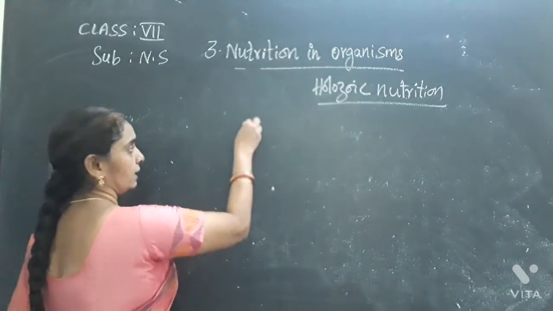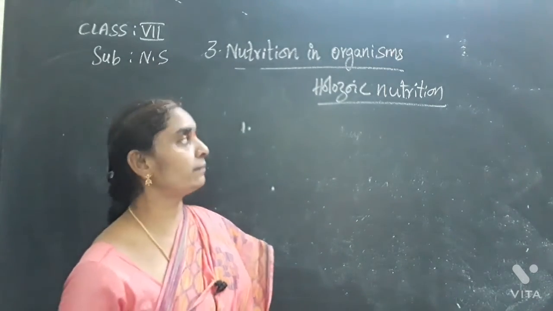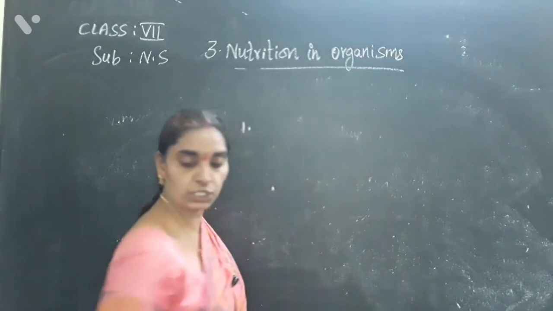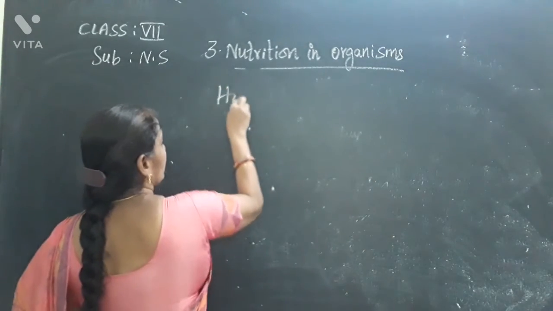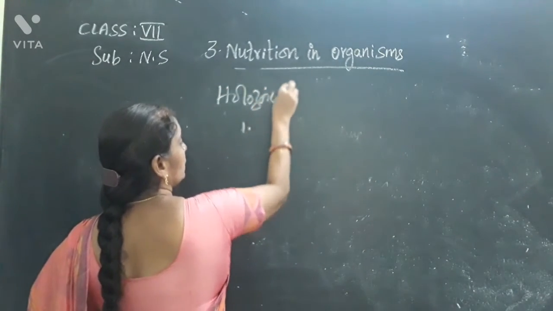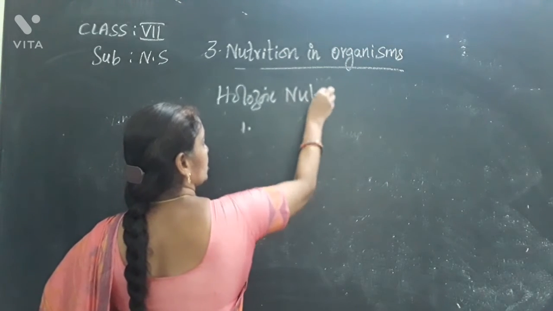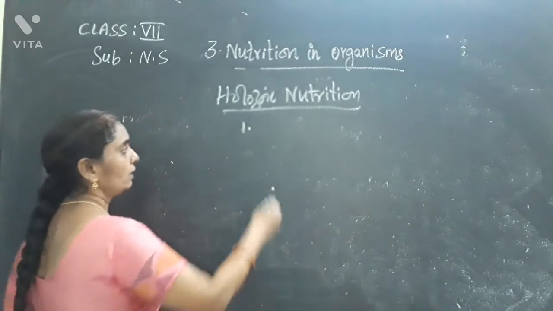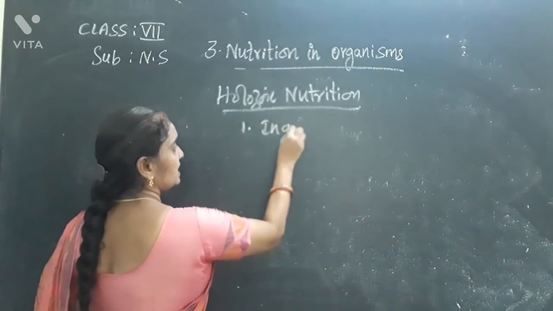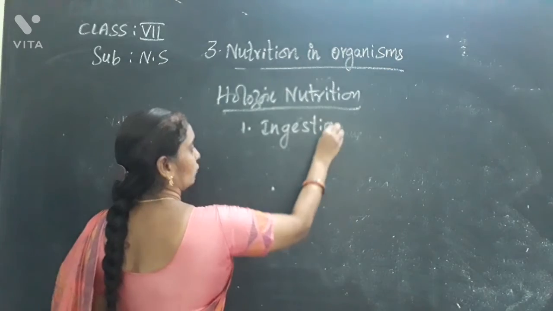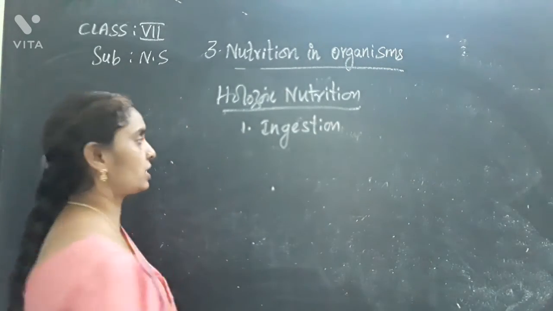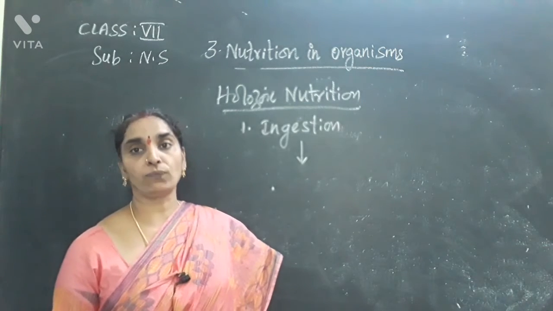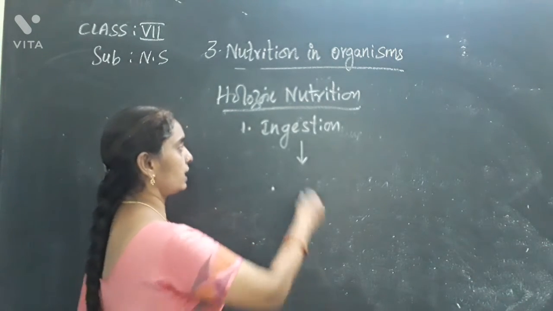The various steps that are undergone in the holozoic mode of nutrition are as follows. The first step is ingestion. What is the first step? Ingestion, that means intake of food. Intake of food is called ingestion.